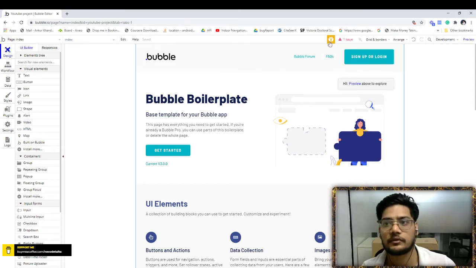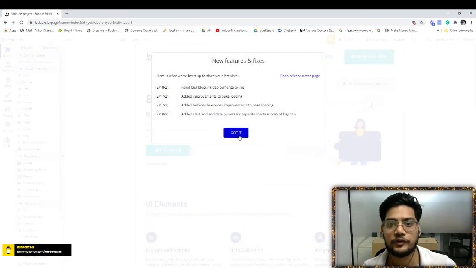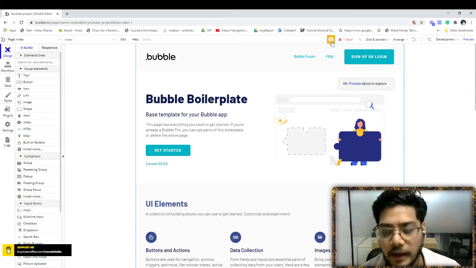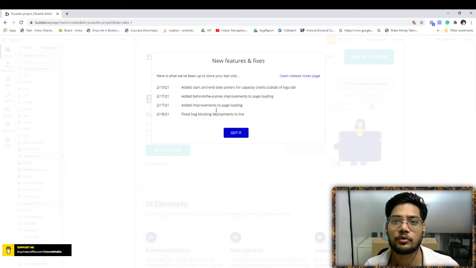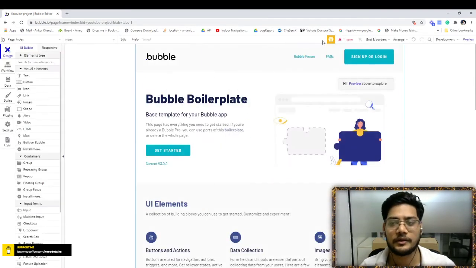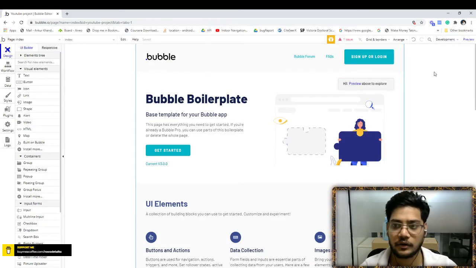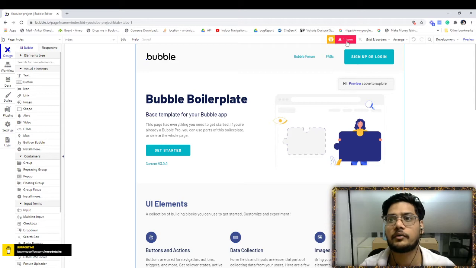Here there is a new feature they have launched. Whenever they upgrade, they put a new signal here, and if you click on it, you get to know the new features, basically the release notes. If there is any issue in your complete app, it will be highlighted over here.